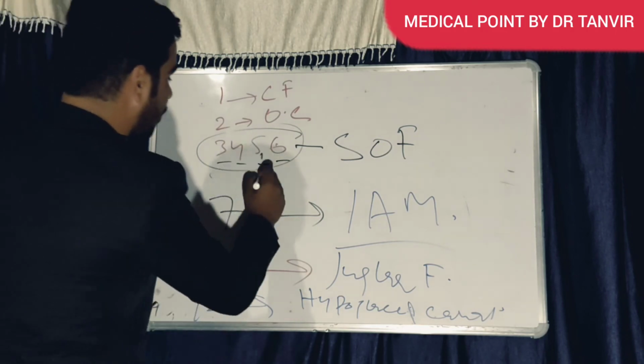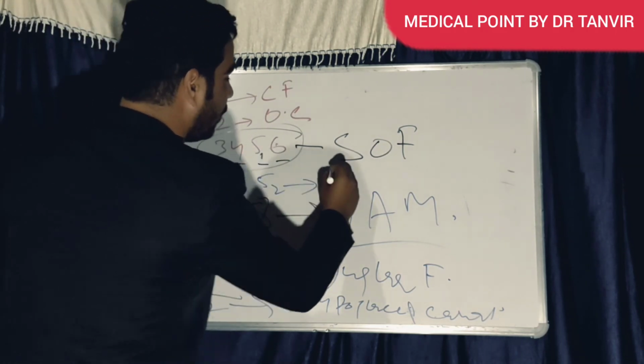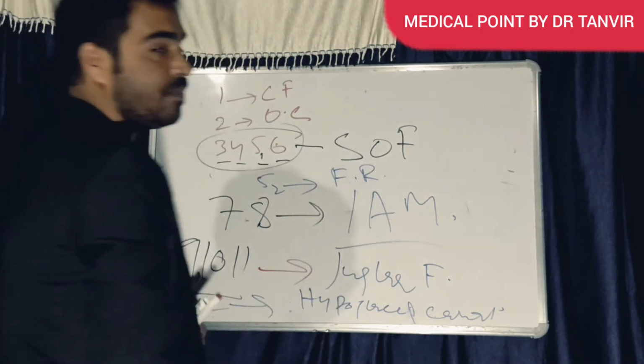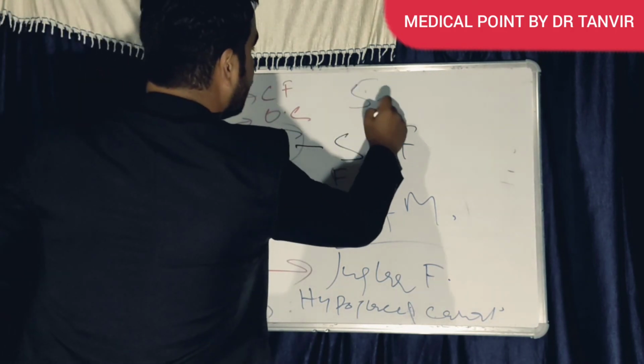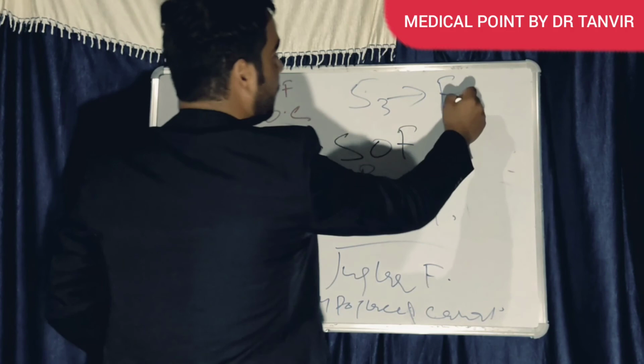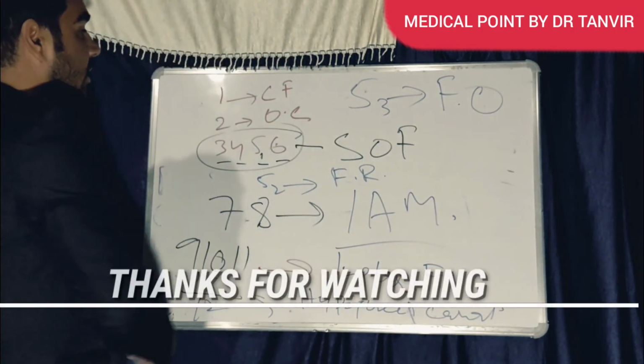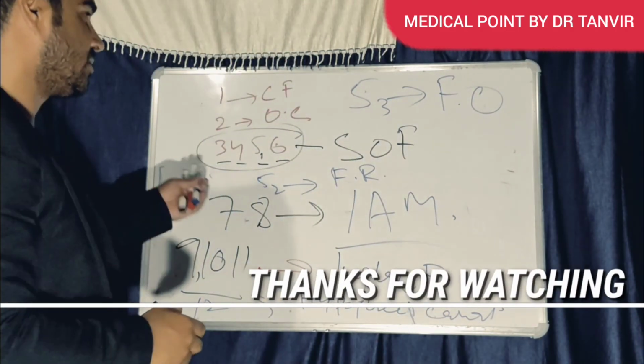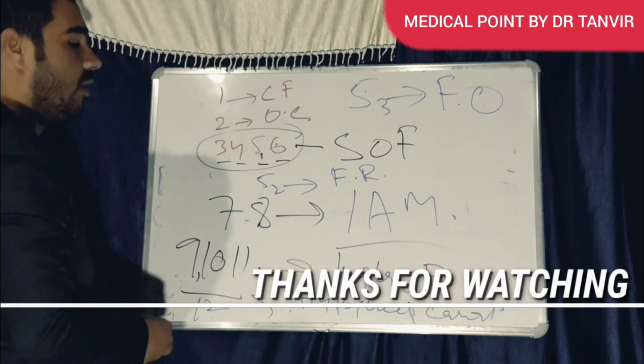And here were fifth 2 and fifth 3. Fifth 2 is going through the foramen rotundum, and fifth 3 is going through the foramen ovale. That was about the foramina and the cranial nerves. So I hope you got it. Thank you for watching.